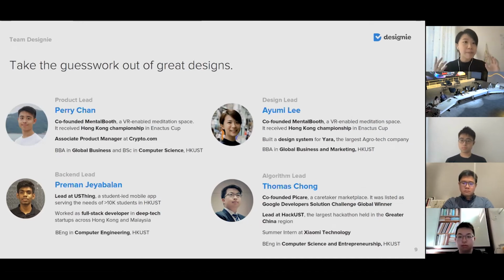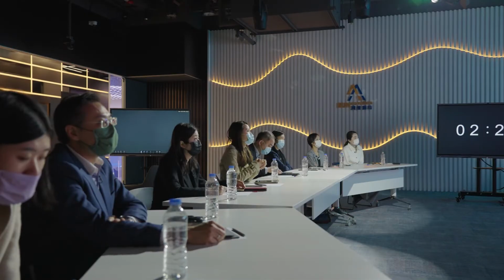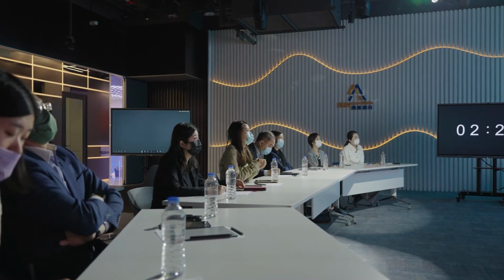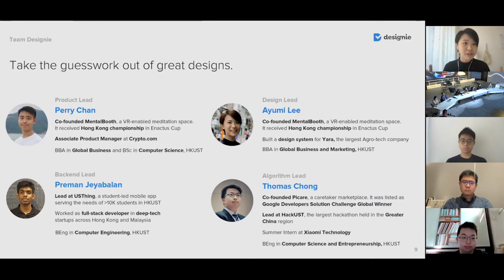At least the most important elements are highlighted out of many elements within the design itself, and also making sure that it's easily readable when it's on your phone or when it's in a tablet. So this is our first approach. The second approach now is where we're collecting over different social media posts to build our own library, and then to guide them, we use our design principles. So maybe Thomas, Perry, or Preeman can add on if there's anything more you want to talk about in terms of the tech aspect.